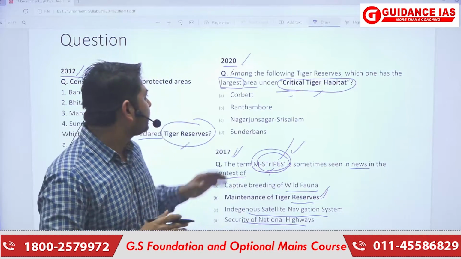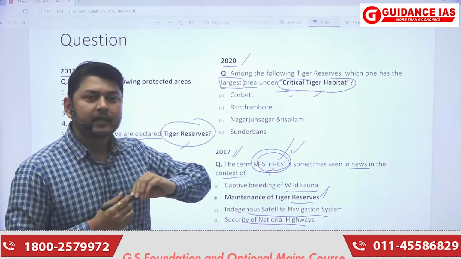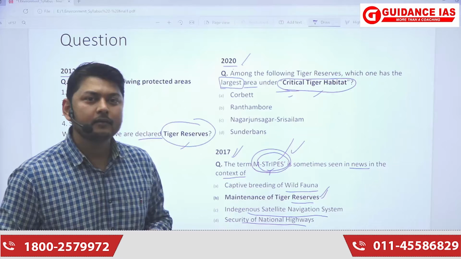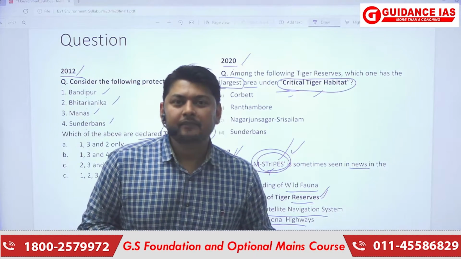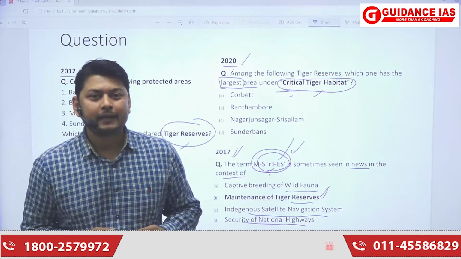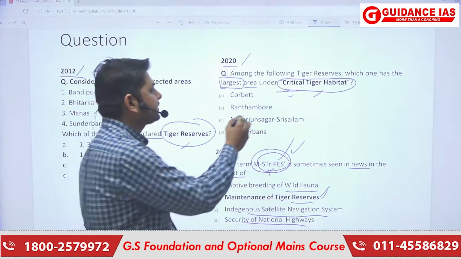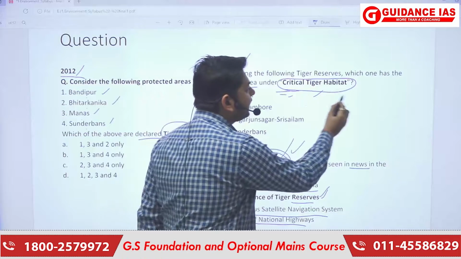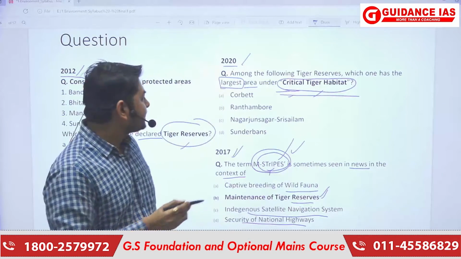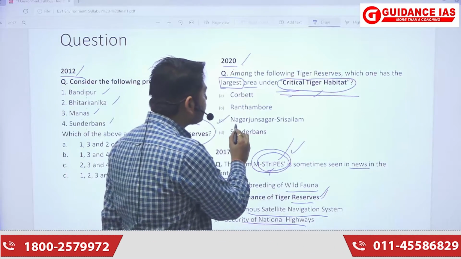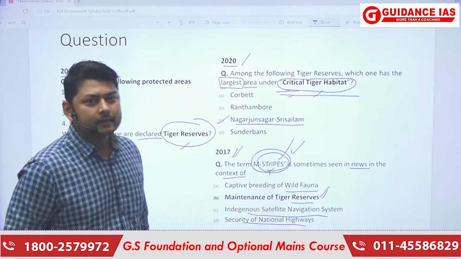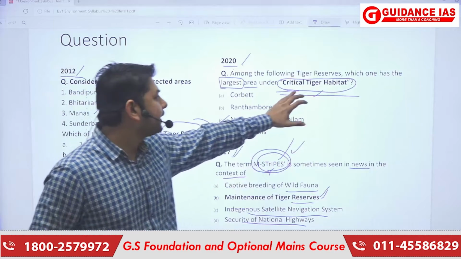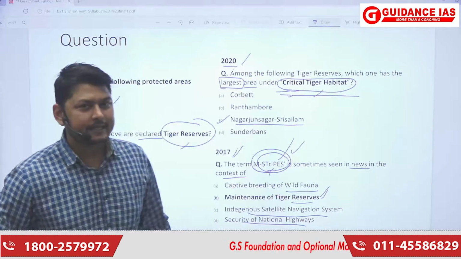In 2019 there was a tiger census, and the population of tigers in various states of India was released. On that basis, there was a section on critical tiger habitat. It specified Nagarjuna Sri Salem as the largest tiger reserve in terms of critical tiger habitat area.